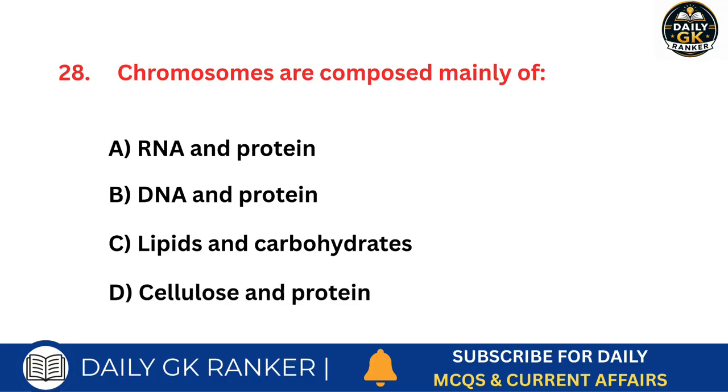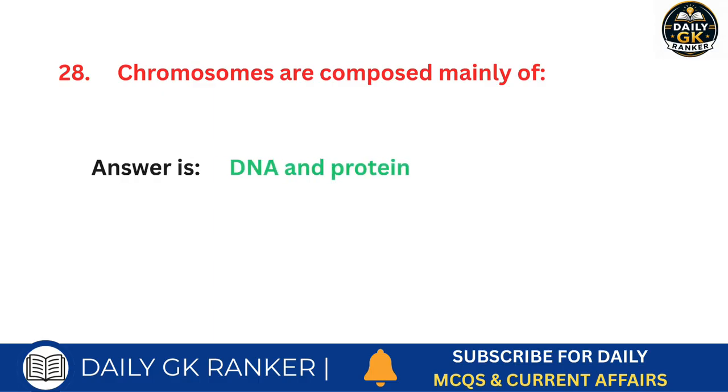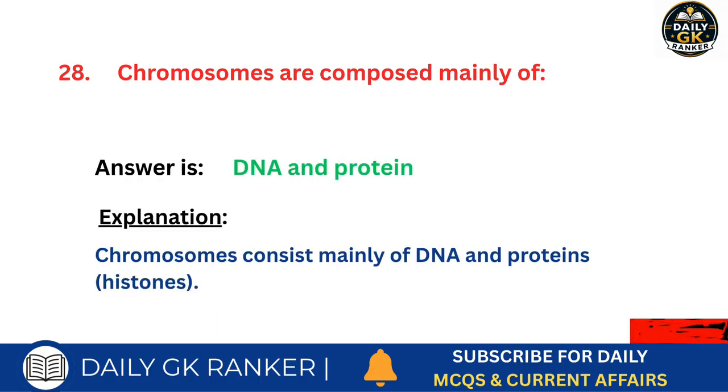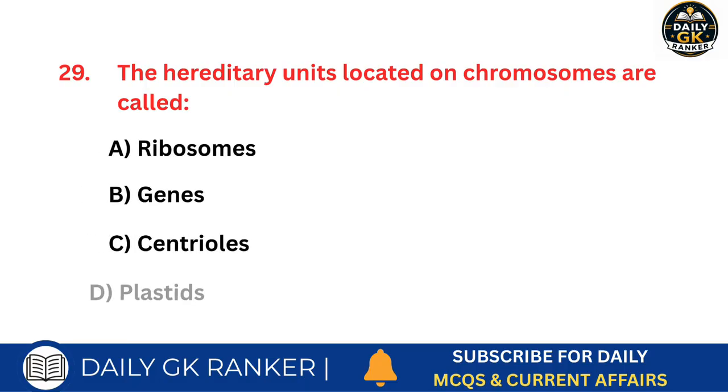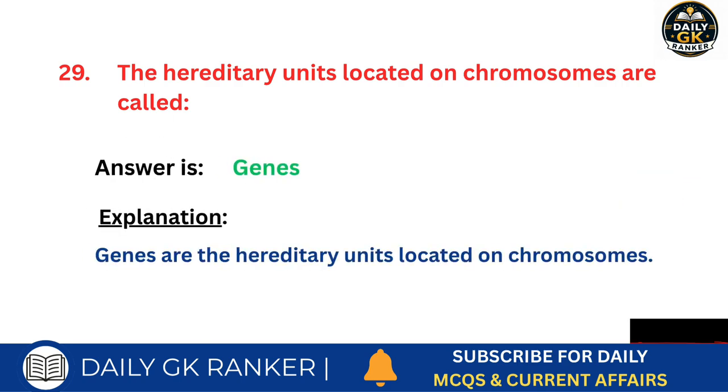Chromosomes are composed mainly of what? Answer is DNA and protein. The hereditary units located on chromosomes are called what? Answer is genes.